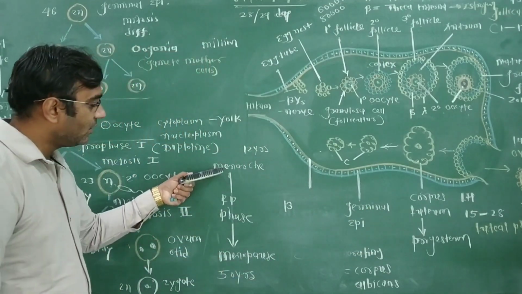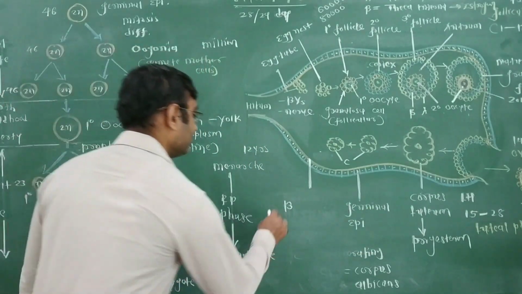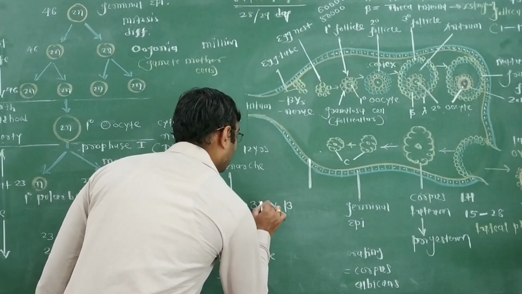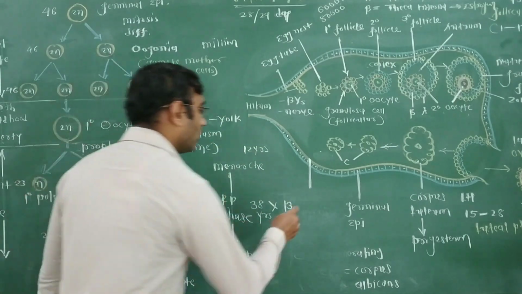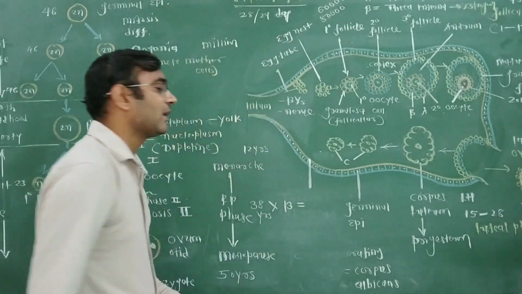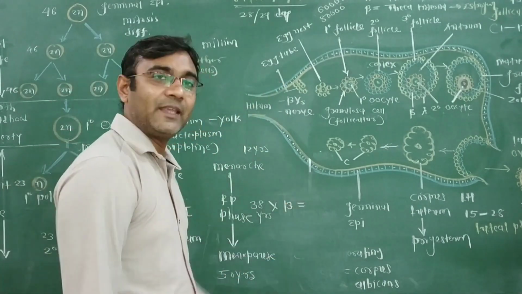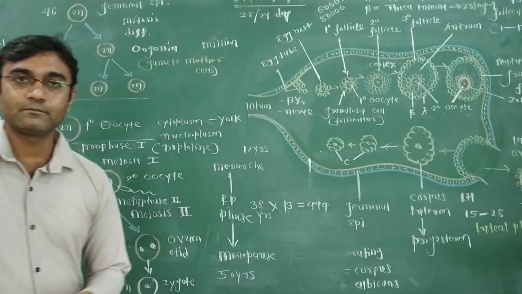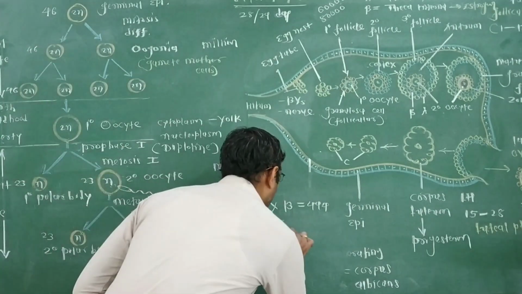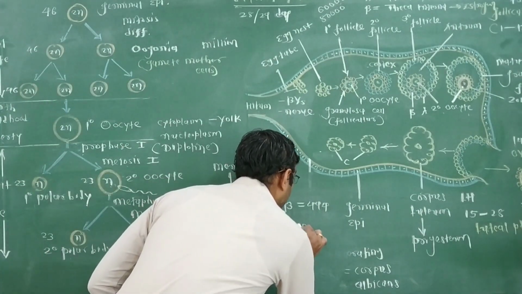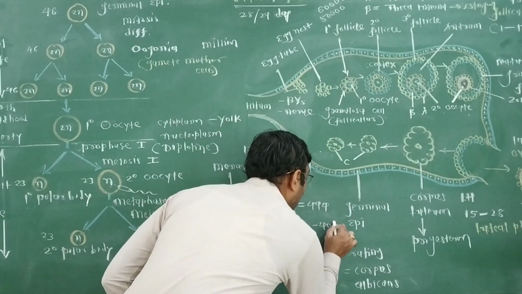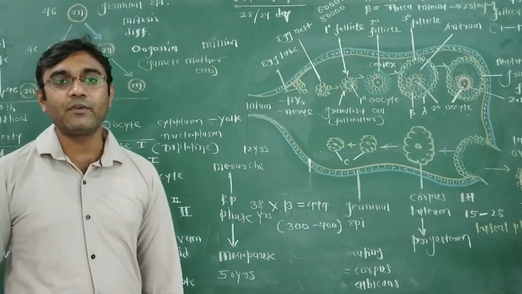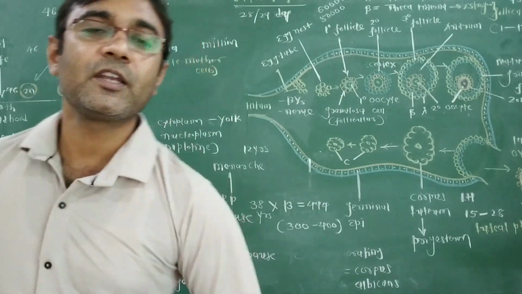What is the span of the reproductive phase of a female? It is about 38 years maximum. So the total number of ova coming from both ovaries is 494. It means nearly 300 to 400 ova, in the form of secondary oocytes, come out of the ovary during the reproductive phase.